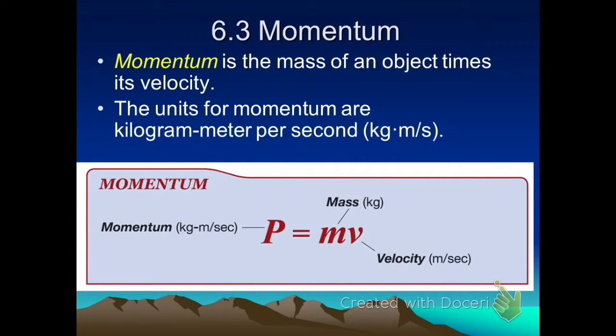Momentum is a quantity that we're going to look at in this chapter, which is defined as the mass of an object multiplied by its velocity. We use the letter p in this class. It's actually a Greek letter, rho, I believe, and it is equal to mass times velocity. Mass is in kilograms, velocity is in meters per second, so momentum gets units of kilogram meters per second. It doesn't get a fancy name, it's just a compound unit.